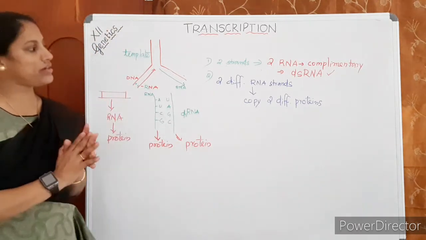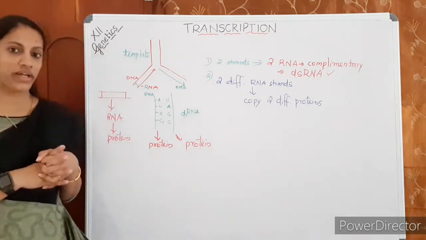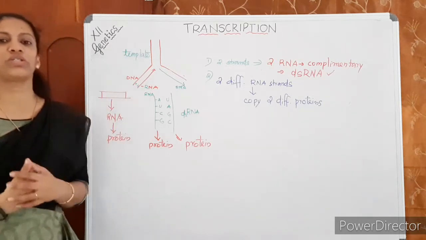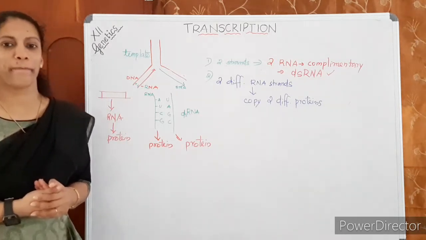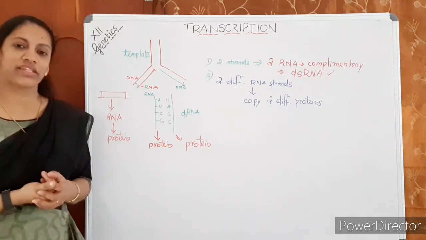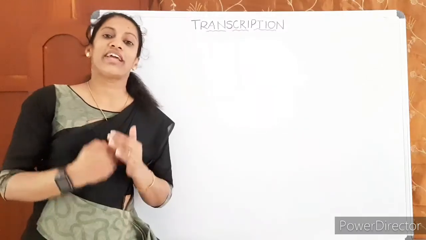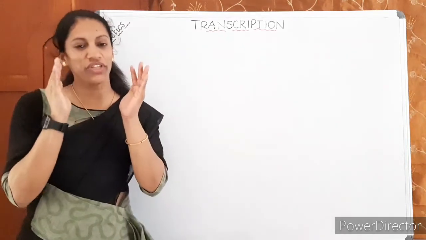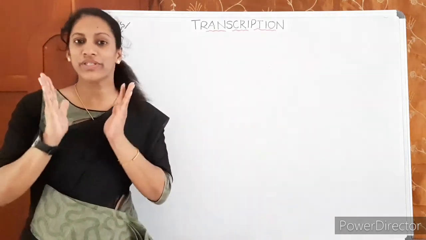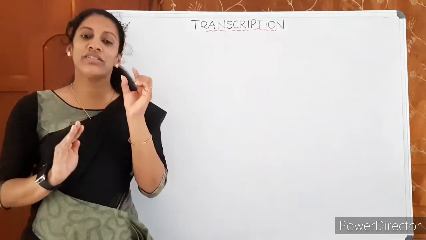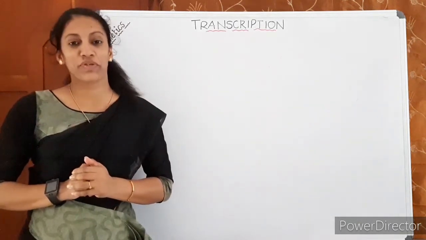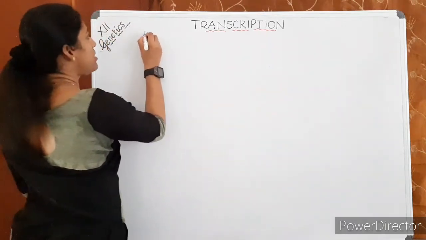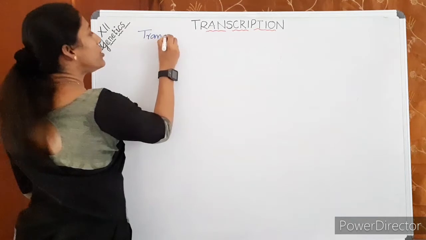Okay, is this part clear? Why the two strands of DNA are not copied? Only a single strand is copied. Scientists put forth these two possible reasons. Okay, shall we move to the process of transcription? In transcription, as we have discussed already, certain regions of the DNA only undergo transcription. These regions we can call transcription units. The region where the transcription takes place is known as a transcription unit.